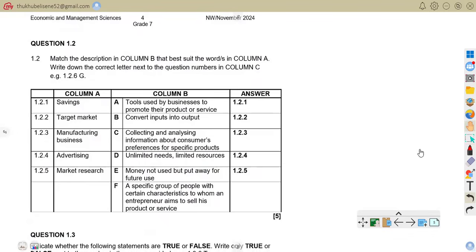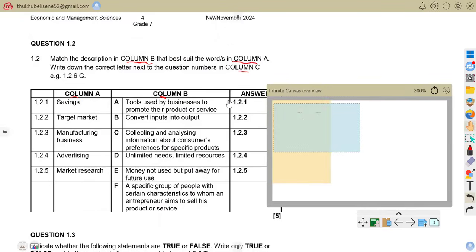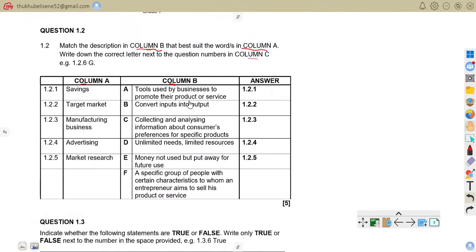It reads as follows: match the descriptions in column B that best suit the words or items in column A, and write down the correct letter next to the question number, for example 1.2.6 J. So now let us try to match the descriptions in column B with the words or items in column A.